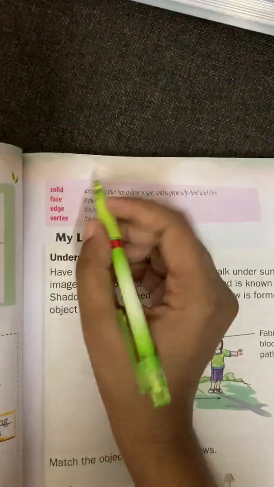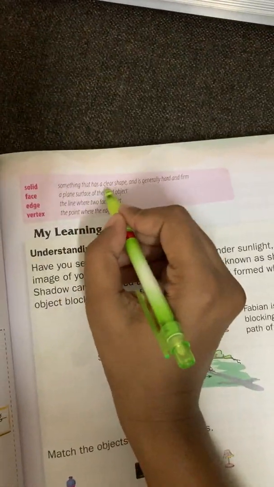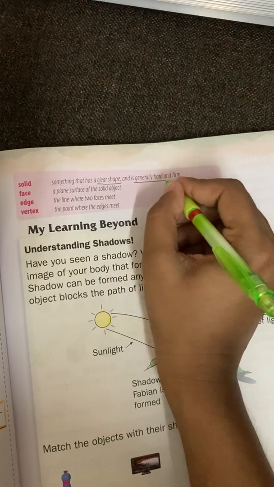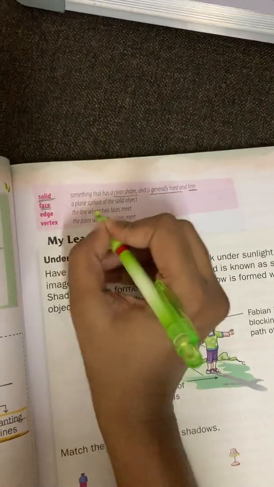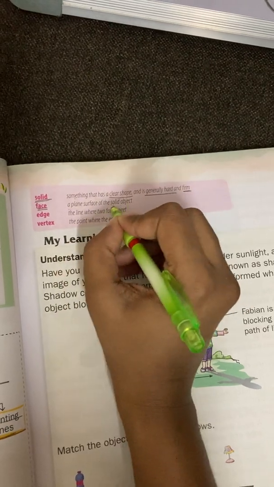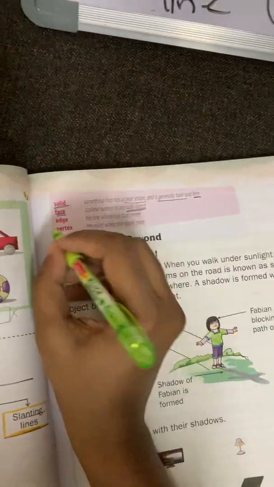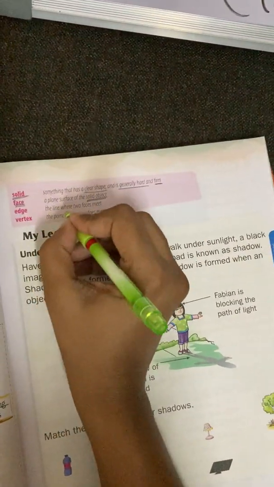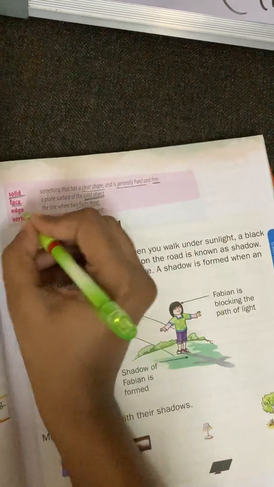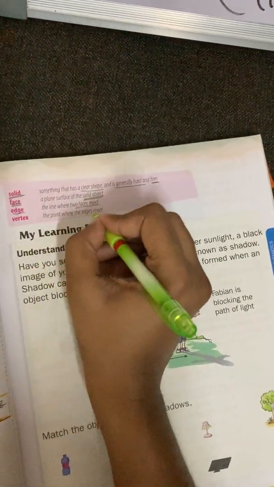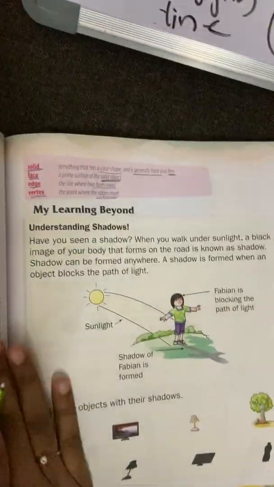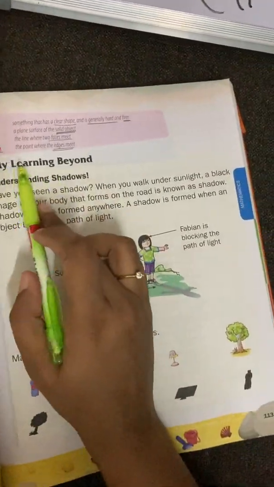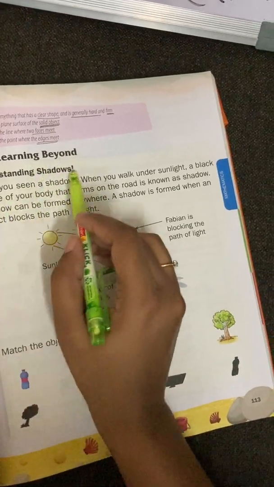Okay, so solid is something that has a clear shape and is generally hard and firm. The next, face: a plane surface of the solid object is called face. Then edge: the line where two faces meet is called an edge, and the point where two edges meet is called vertex.